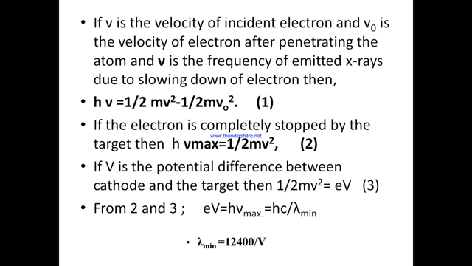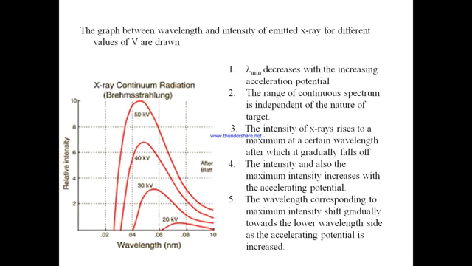This result is also supported by the graph between the wavelength and intensity emitted by X-rays for different values of voltage. If we draw graphs between the wavelength and intensity of emitted X-rays for different values of V, we find that the lambda minimum decreases with increasing accelerating potential. For 20 kilovolts, the lambda minimum is around 0.06 nanometers. For 30 kilovolts, it's 0.04 nanometers, and so on.